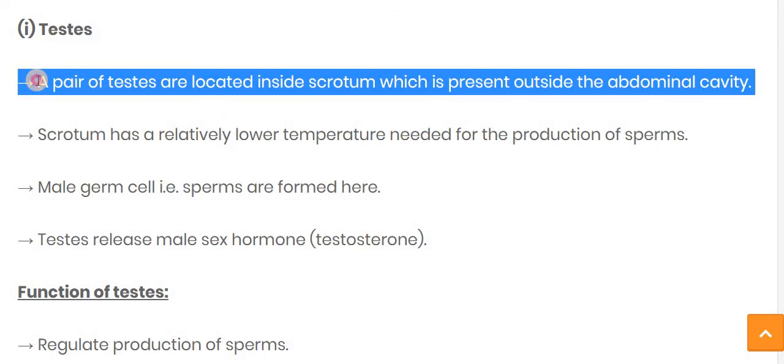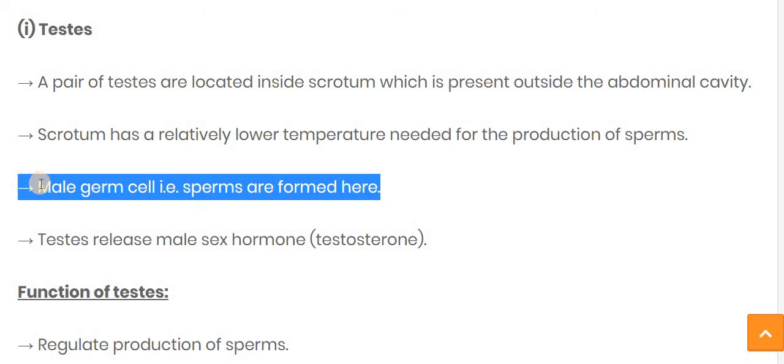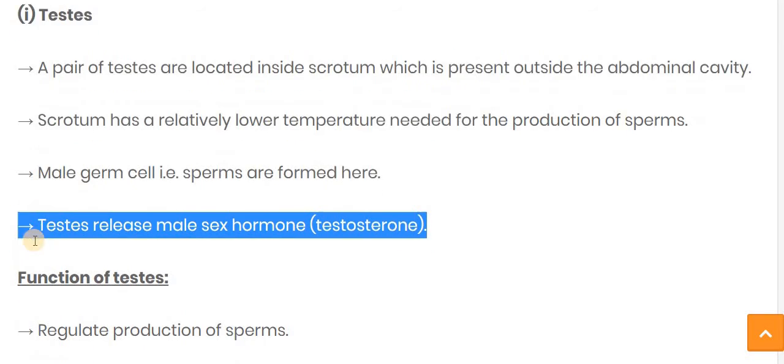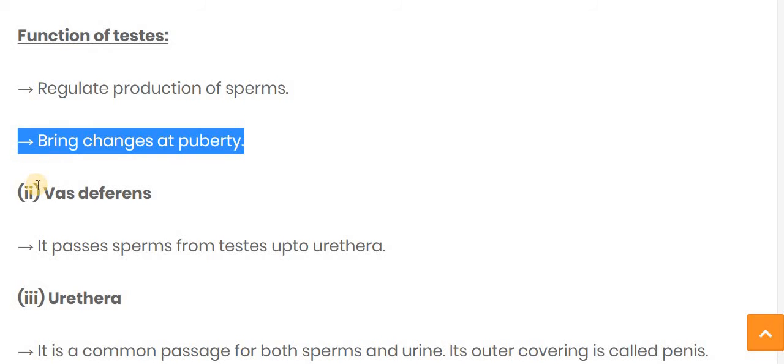A pair of testes is located inside the scrotum, which is outside of the abdominal cavity. The scrotum has a relatively lower temperature, needed for the production of sperm, the male germ cells. Sperms are formed here, and the testes release a male sex hormone called testosterone. The function of the testes, which regulate the production of sperm, brings a change at puberty.